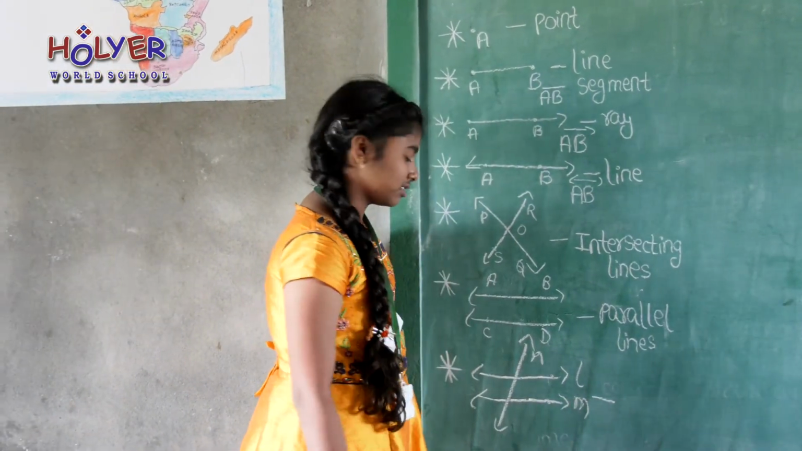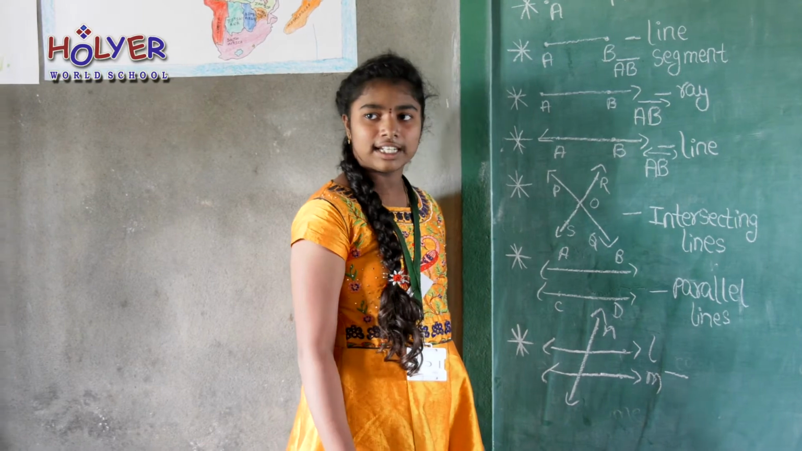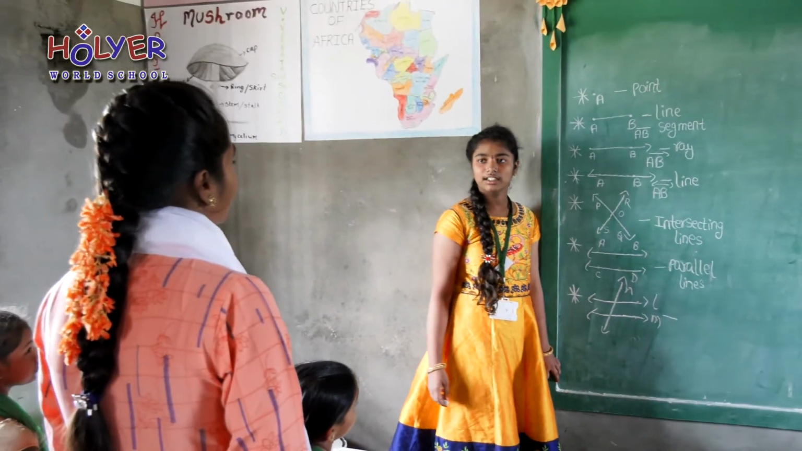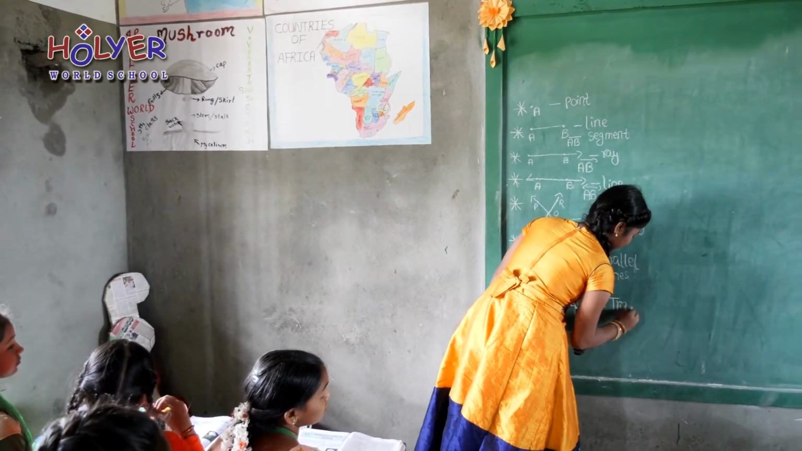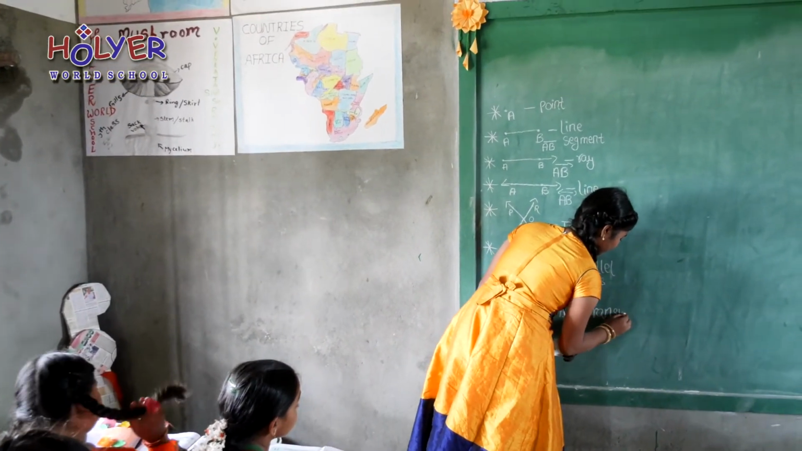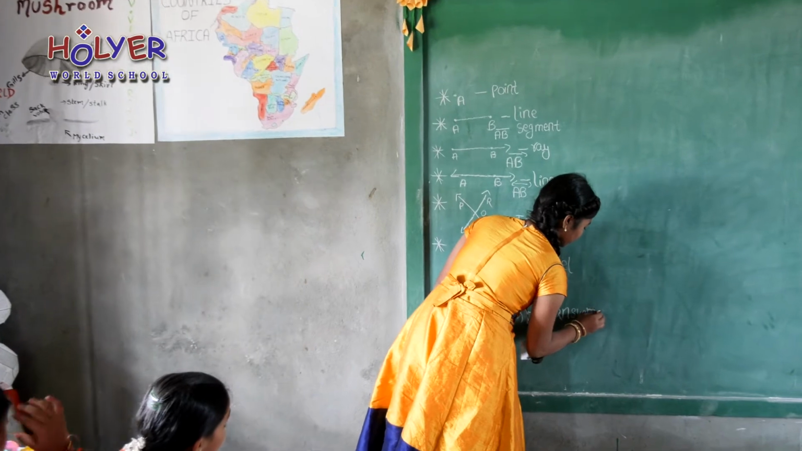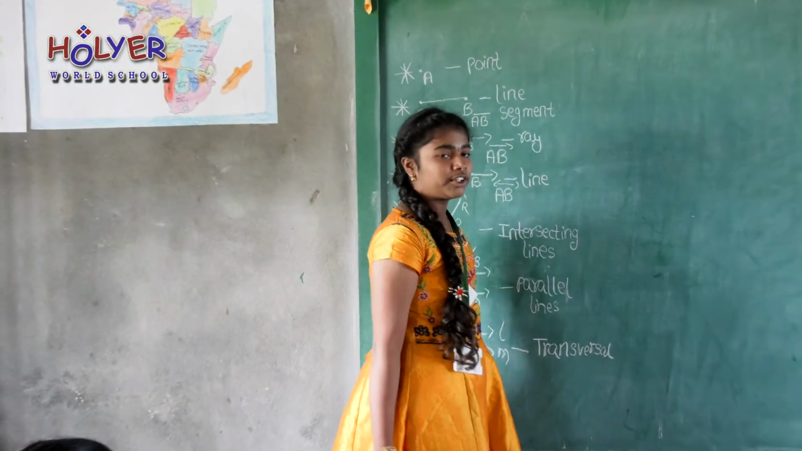Nagdev, please stand. If two lines are intersected by another line, then the line is called as the transversal. Okay, thank you. Please be seated. Today our topic is also about transversal.